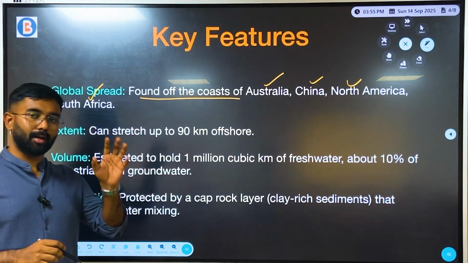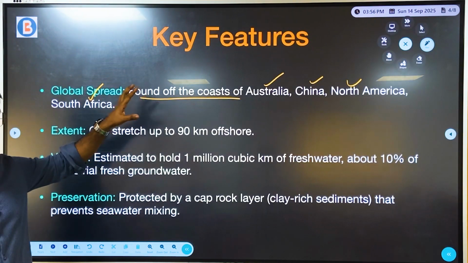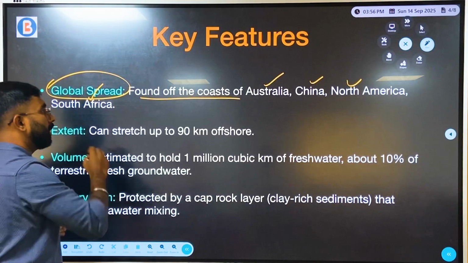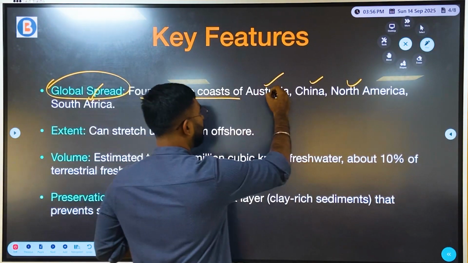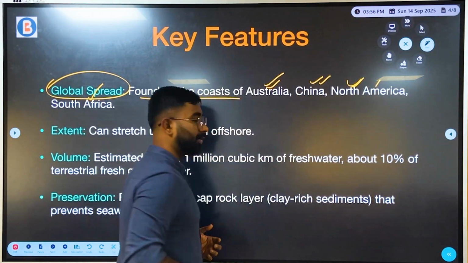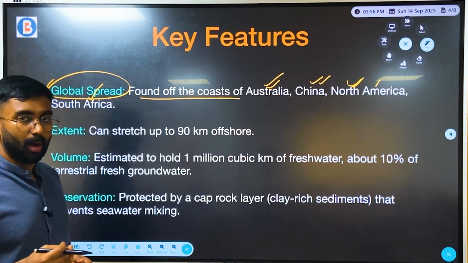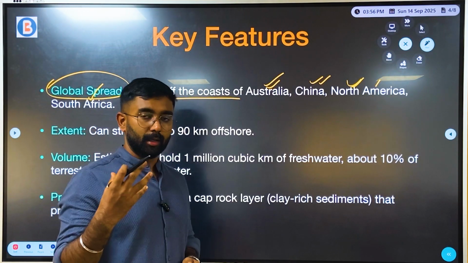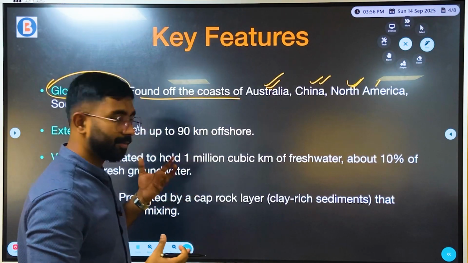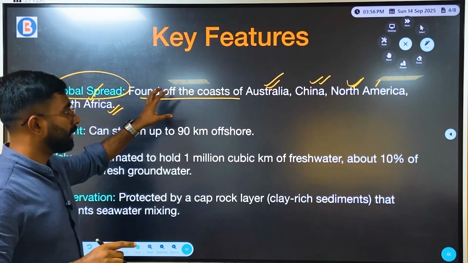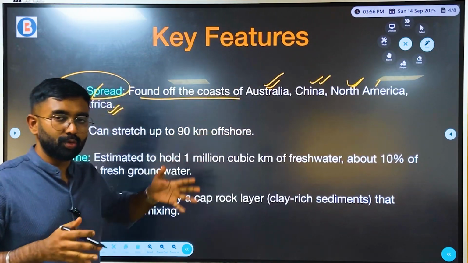So it means we can find this aquifer around the world. It has a global spread, but it is not just confined to these areas; it is difficult to identify. Modern electromagnetic technology has enabled them to find out that these are the areas which house the aquifers.